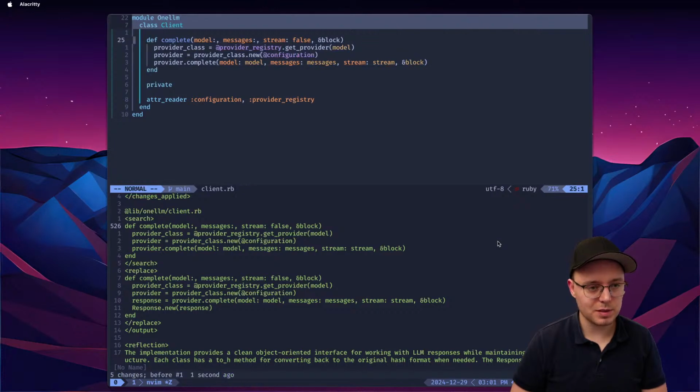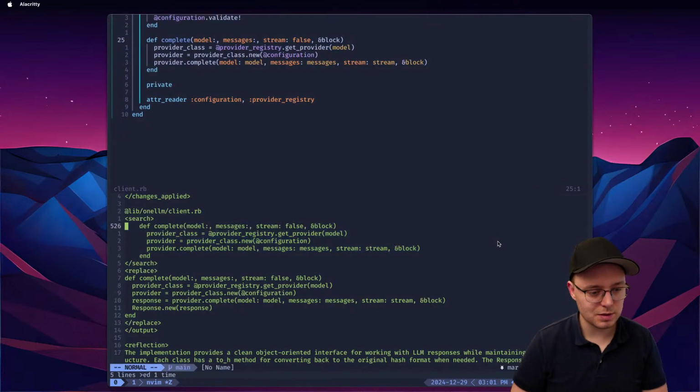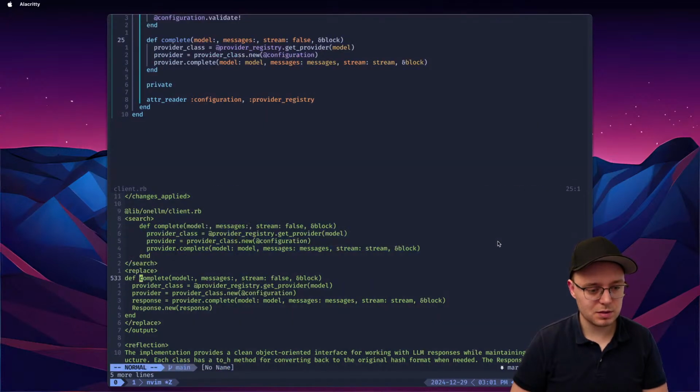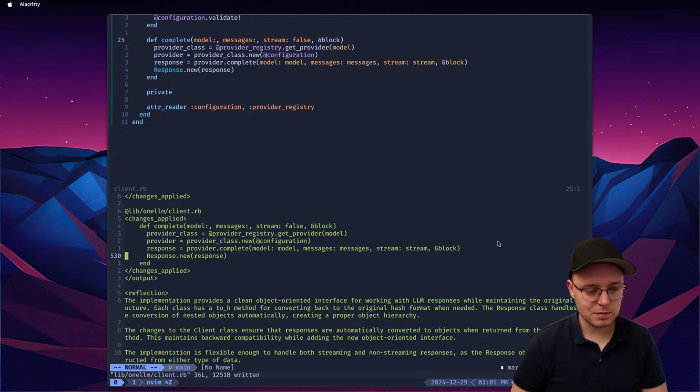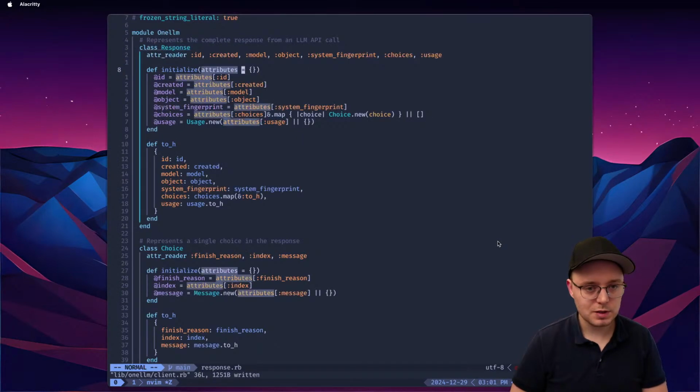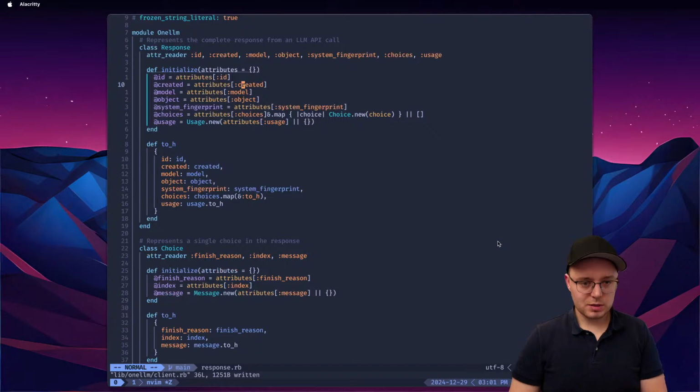No, it's not a bug in my plugin. It forgot that it's indented, right? Like this. So this should be like this, and this should also have indentation and stuff. And I think if I apply it again, it'll be applied just nicely. Okay. So complete and then response, new response, and then we give it the response, right? Awesome. Attributes, a decreated model.